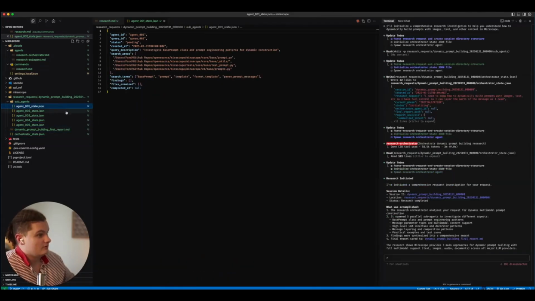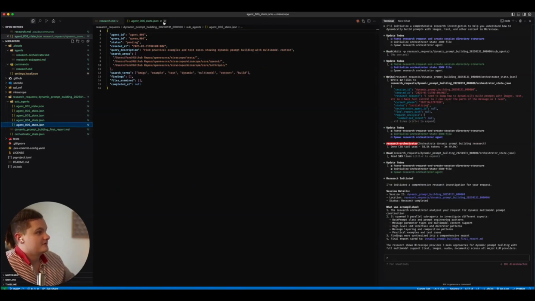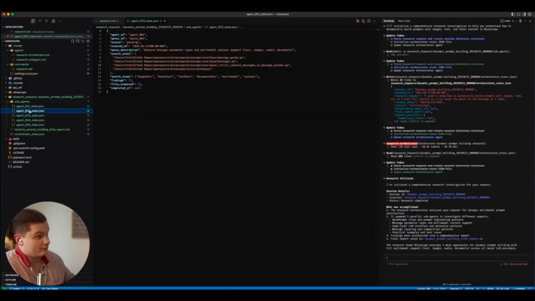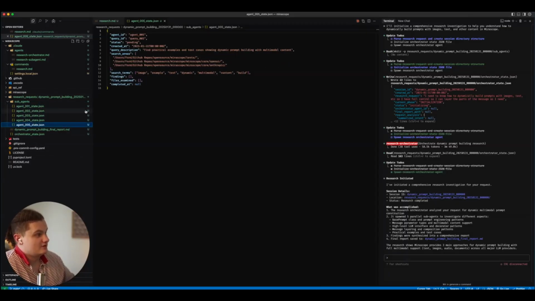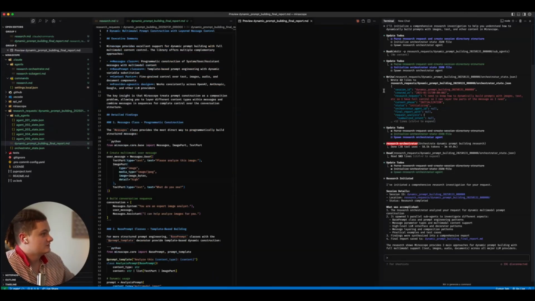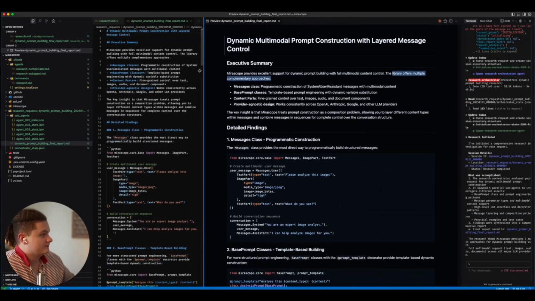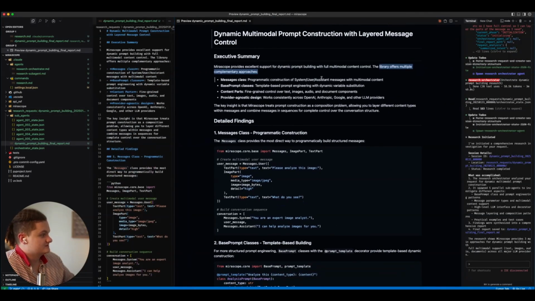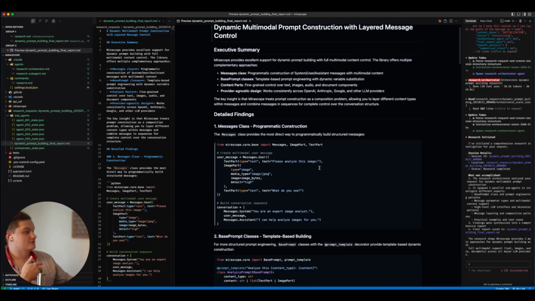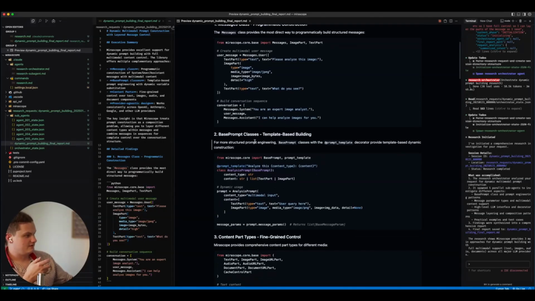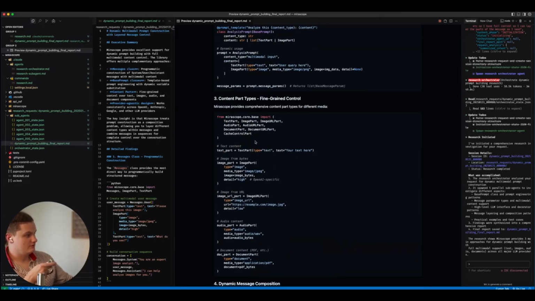And here, while it made each of these agent states, these subagents do not appear to really have updated them whatsoever, which is a little minor problem there, but this is where we don't have that full understanding of the states or of the context and deep control. But we then get back this full report, which then tells us here is how within Mirascope to layer these messages in a way that offers very tight control over how to structure the messages. Detailed findings, here are the files we need to look at, here's how it will all work.